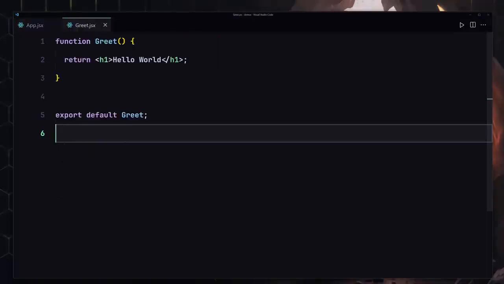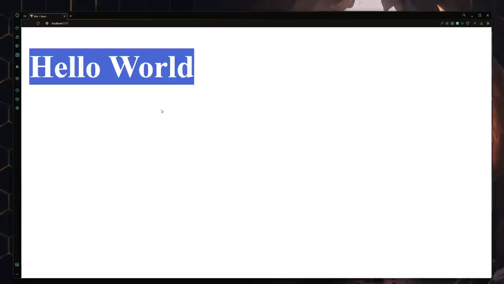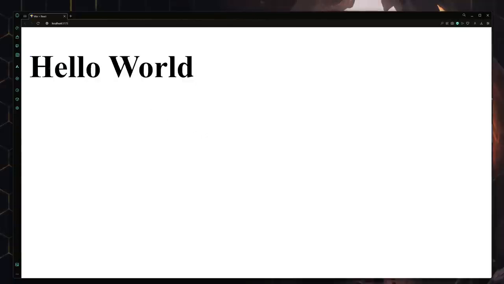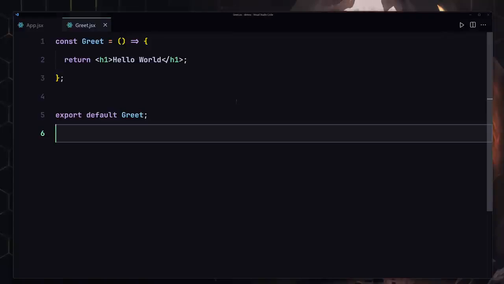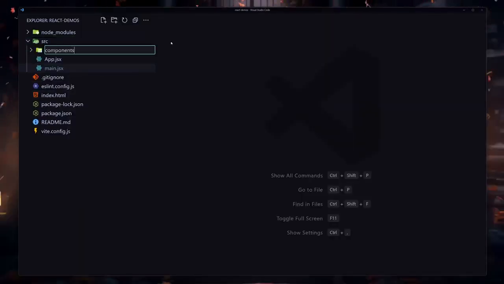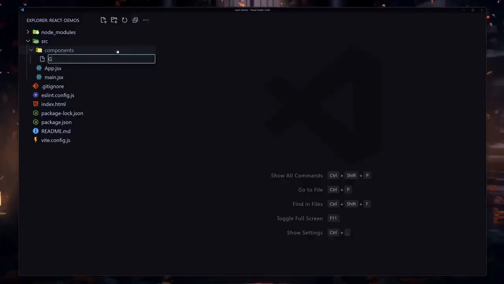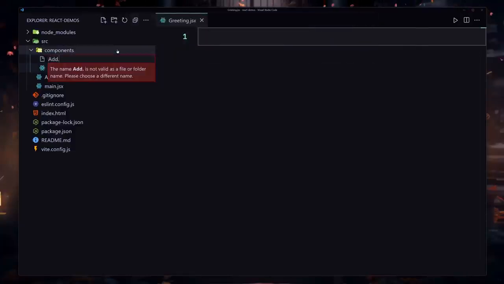But I'm going to go in there and refactor this code to use the arrow function. So I'm going to remove that and change that to const, and also make that an arrow function. So now if I save my file, we are still getting that same result, which is saying Hello World. Okay, so yeah, that was our first challenge in this course. We usually create a separate components folder, and we put our components inside there. So I'm going to just create two components with the name greeting.jsx and also add.jsx.